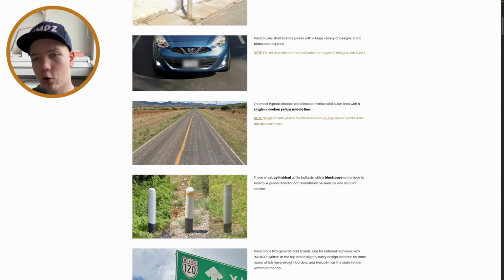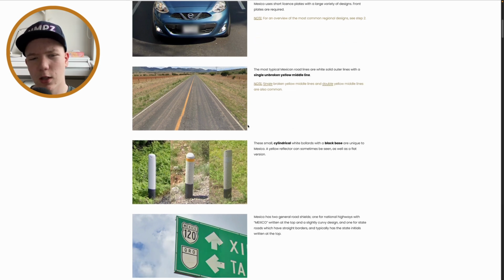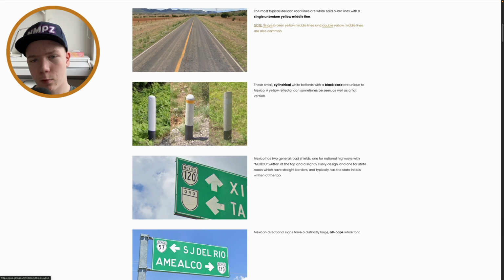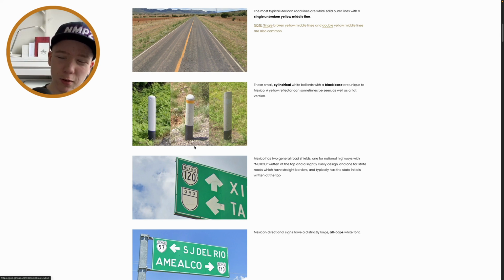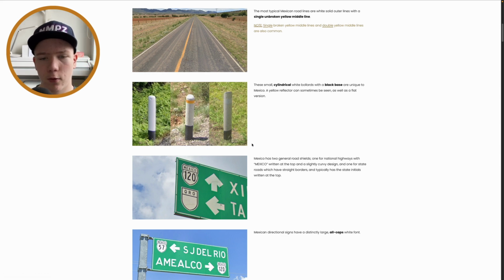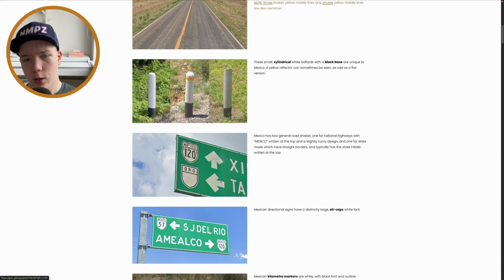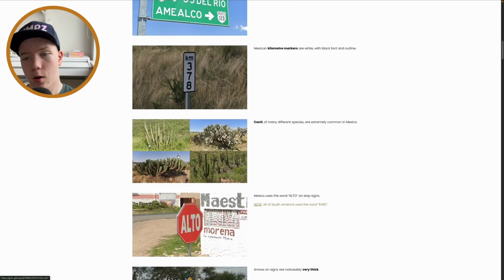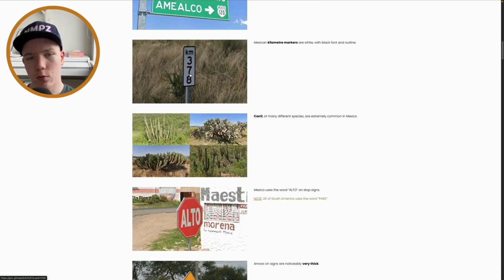And yeah, this single unbroken yellow middle line that I already talked about in Mexico. These bollards can look a bit different, but usually they have this black thing on the bottom and are white, and sometimes they have this yellow reflector as well. And I think there was a red reflector, or another yellow one, that can also be used for region guessing, but I'm not going to talk about that at the moment. Most highway shields have Mexico written on top, and they can look a bit different sometimes, but they look like this. They use kilometers, and the kilometer markers look like this.